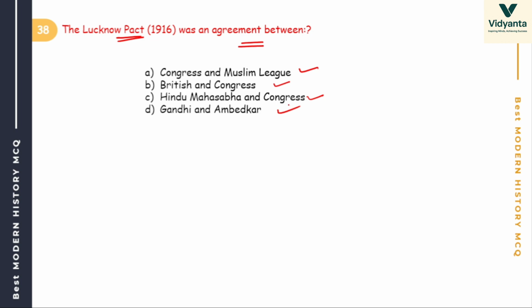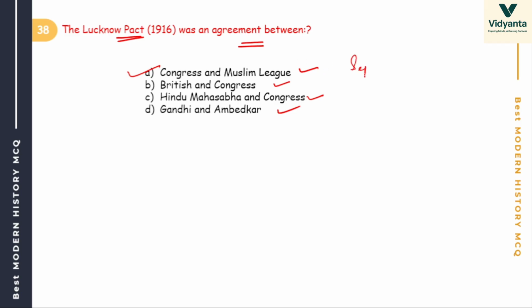Congress, Gandhi and Ambedkar. Interesting question. The answer is INC or Congress and Muslim League. Okay, they agreed on separate electorate.